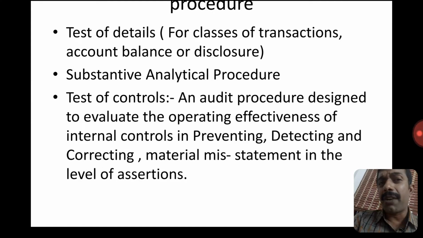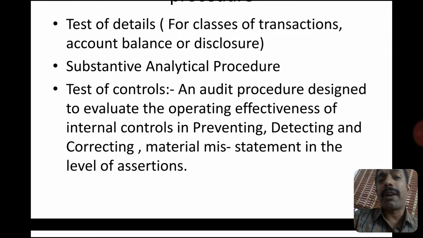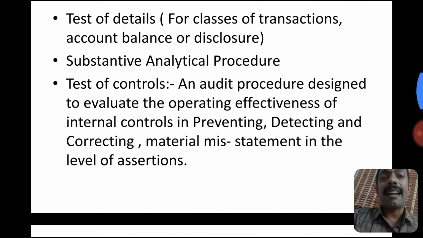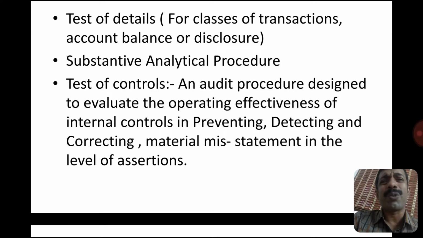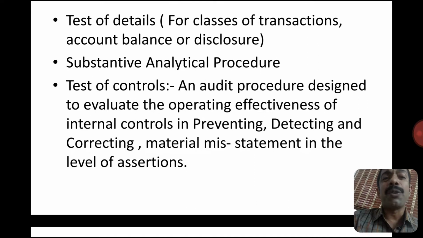What is test of details? For example, the auditor might visit a particular department, the sales department, and check the sales transactions with the carbon copies of the bills, sale orders, bill of lading, bank receipts against the customers, debtors confirmation. In all angles, one particular transaction is checked in detail, that is called test of details. What is a substantive analytical procedure? It is the use of significant trends and ratios and inquiring into the unusual fluctuations.